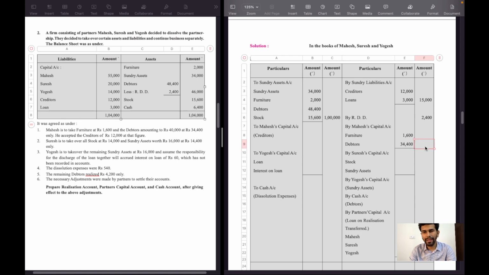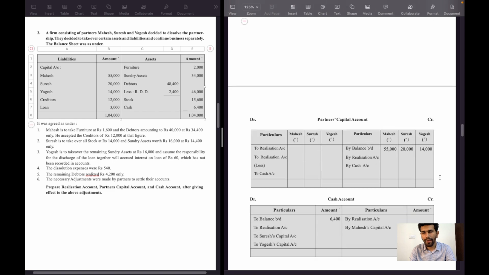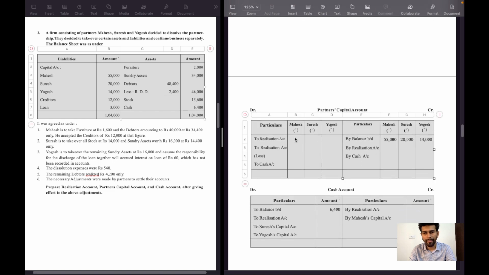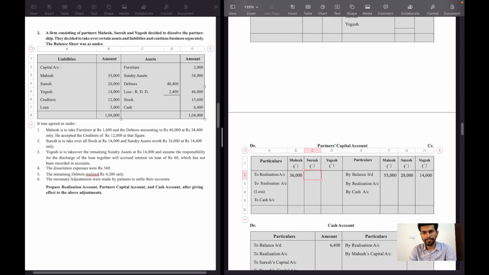So the balancing 8,400 is still available in the business. Total 1,600 plus 34,400, 36,000 rupees, will be in the outer column, and the second effect will be partner's capital account debit side, 36,000 rupees in the Mahesh column.